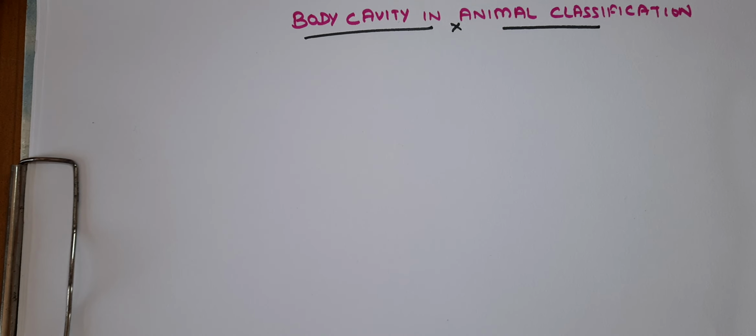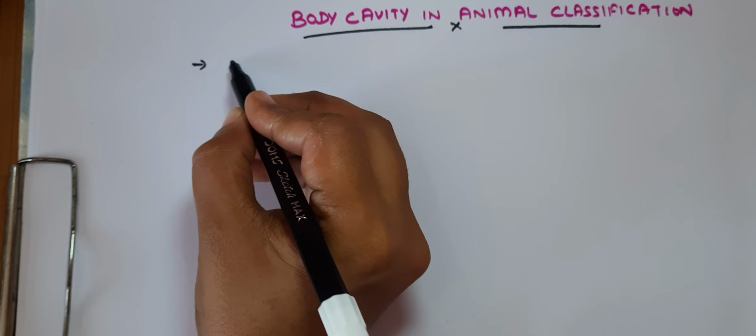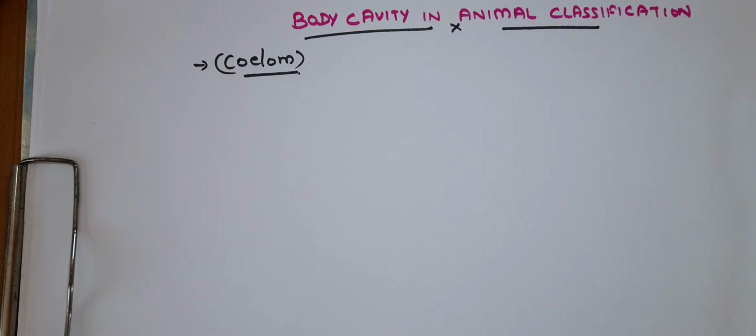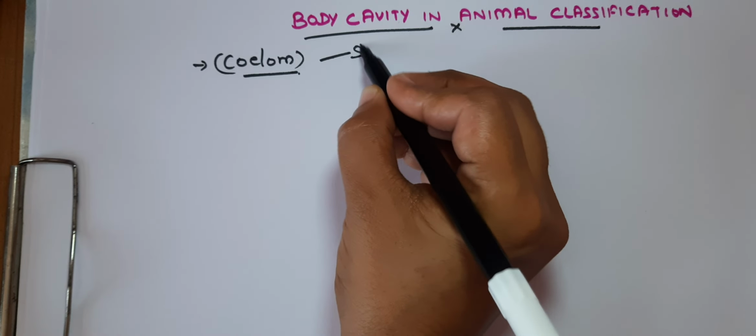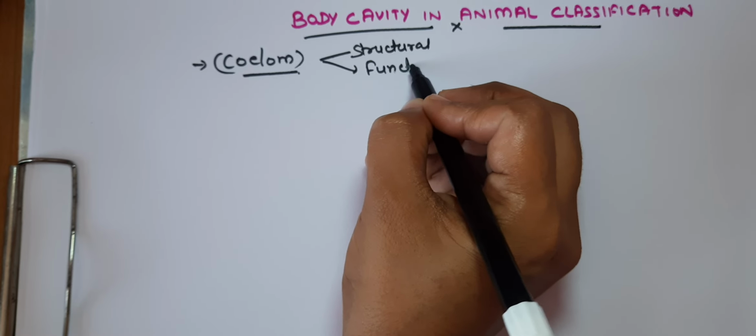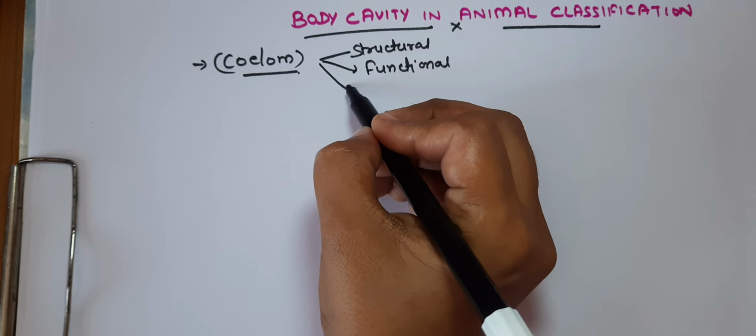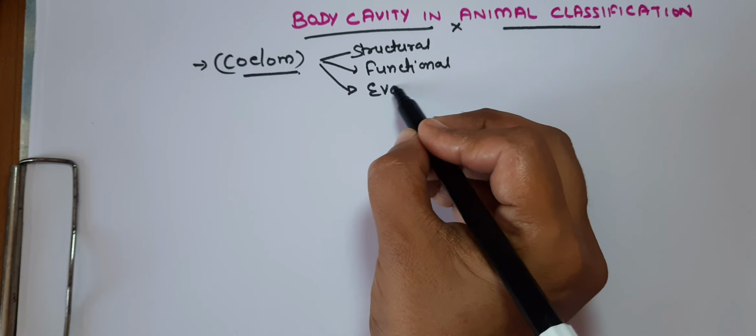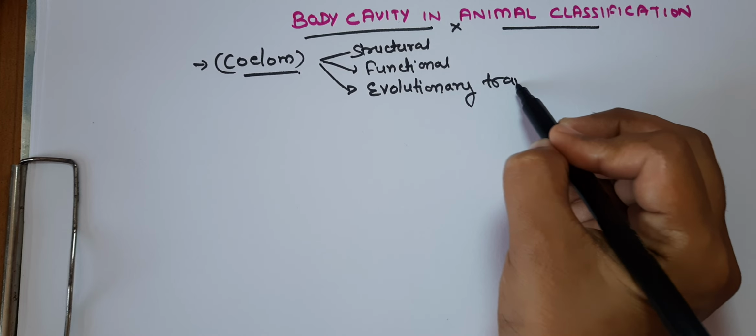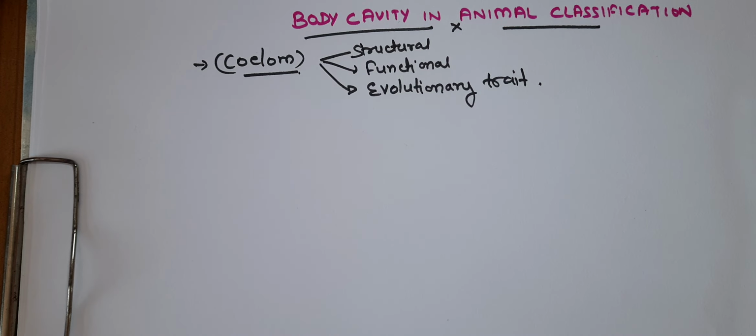So students, the body cavity is also known as coelom. It's highly significant in terms of animal classification, as it provides insight into their structural, functional, and evolutionary traits. We will try to understand how. So stay tuned. Now let's have the detailed breakdown of its importance.